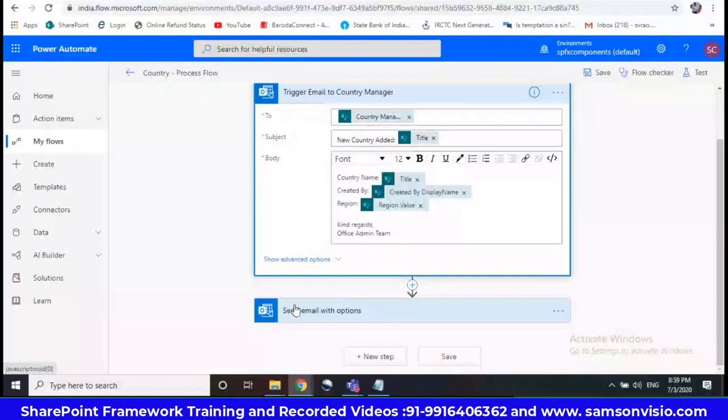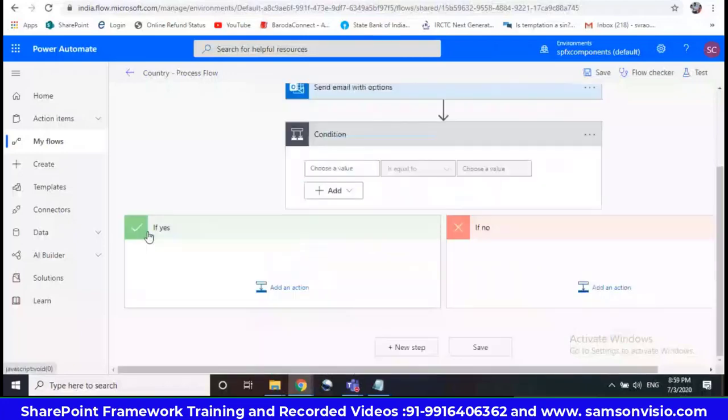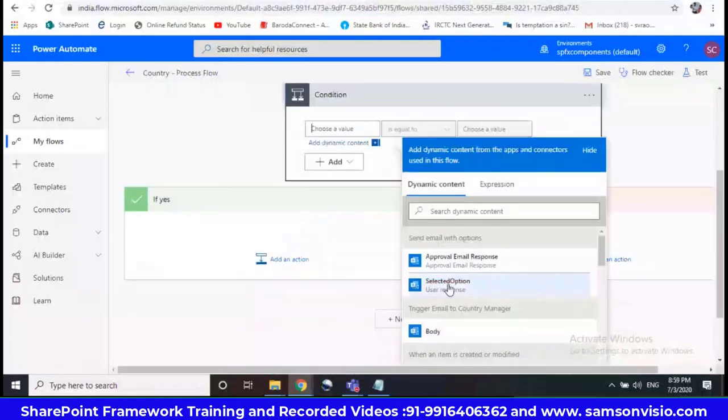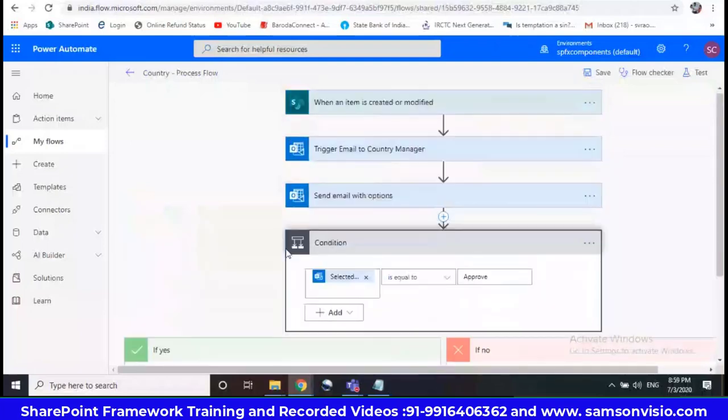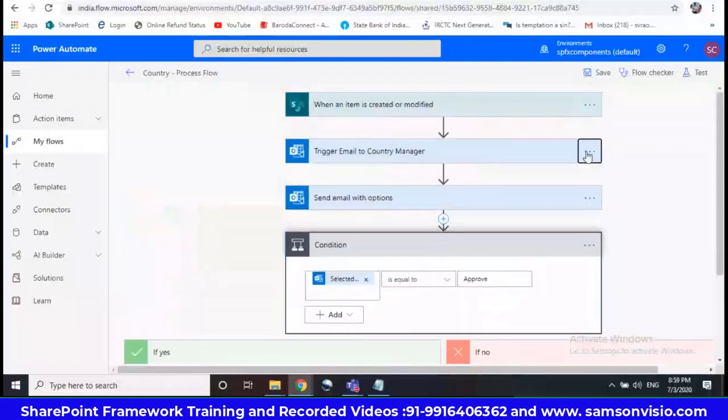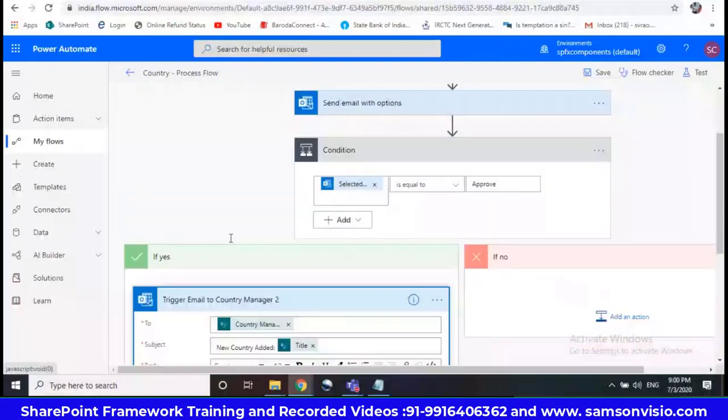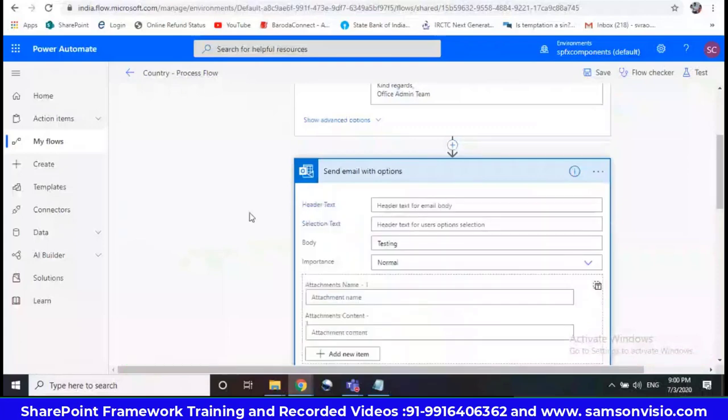Okay. Next action, condition I'm taking. So selected option is equal to approve. Then in between I'll take the clipboard, add an action from my clipboard. Okay, it is clear now.